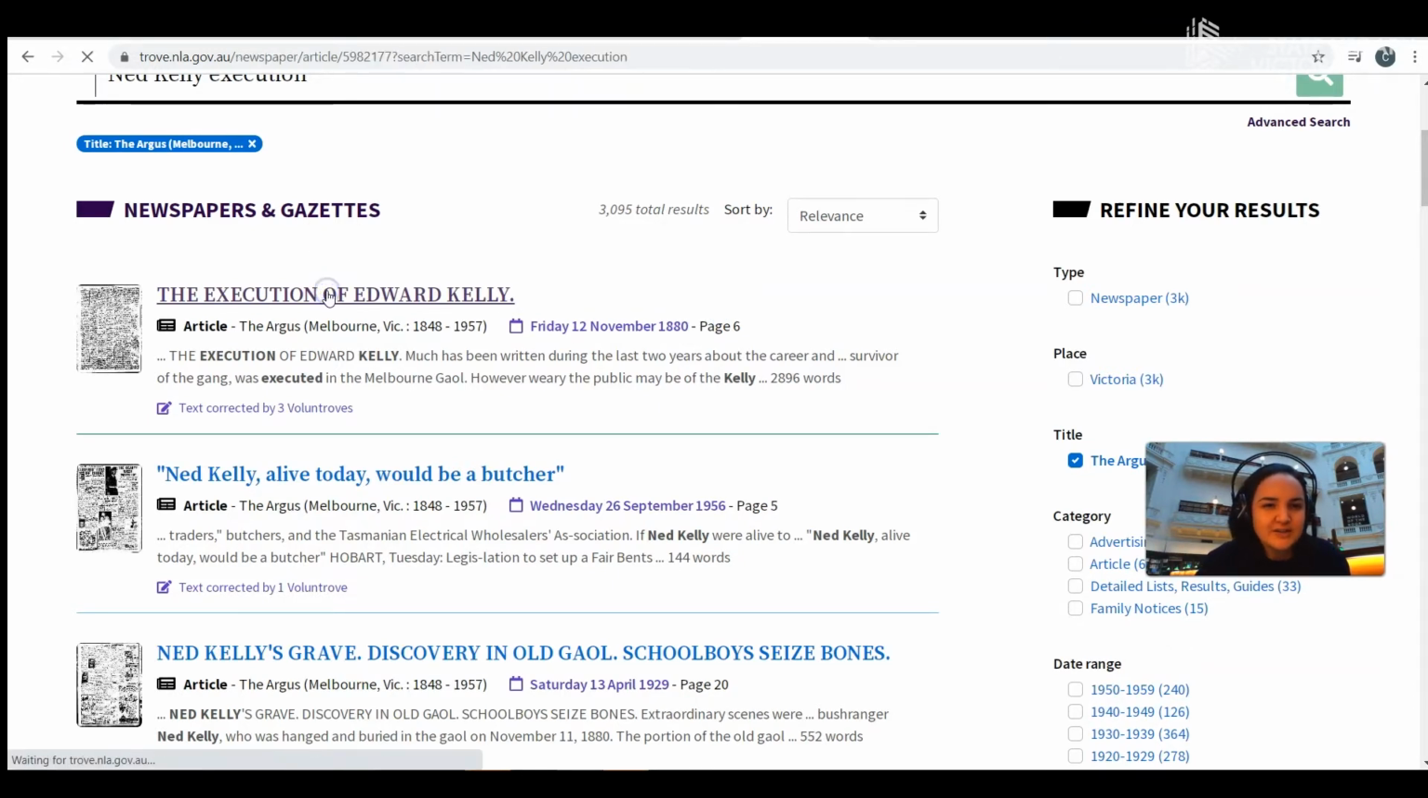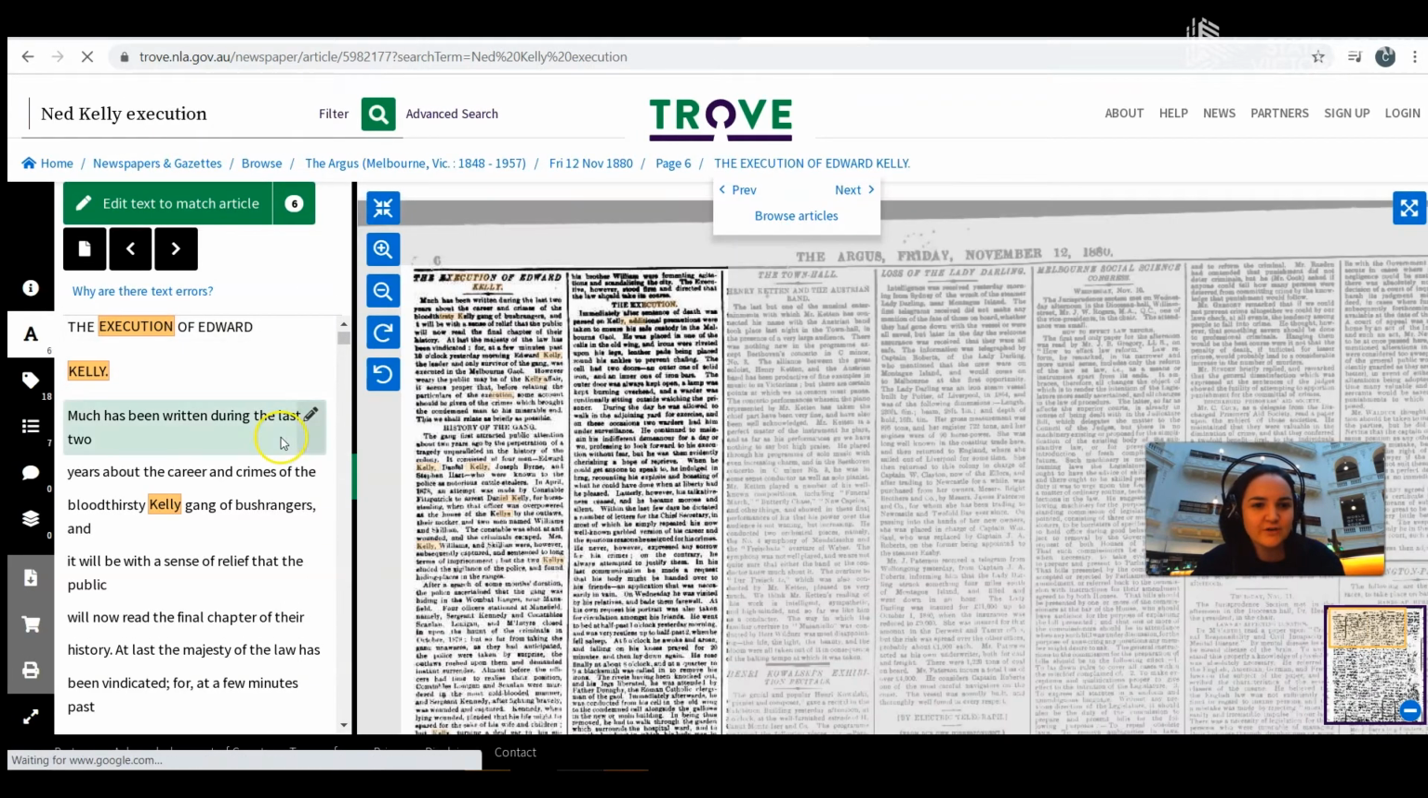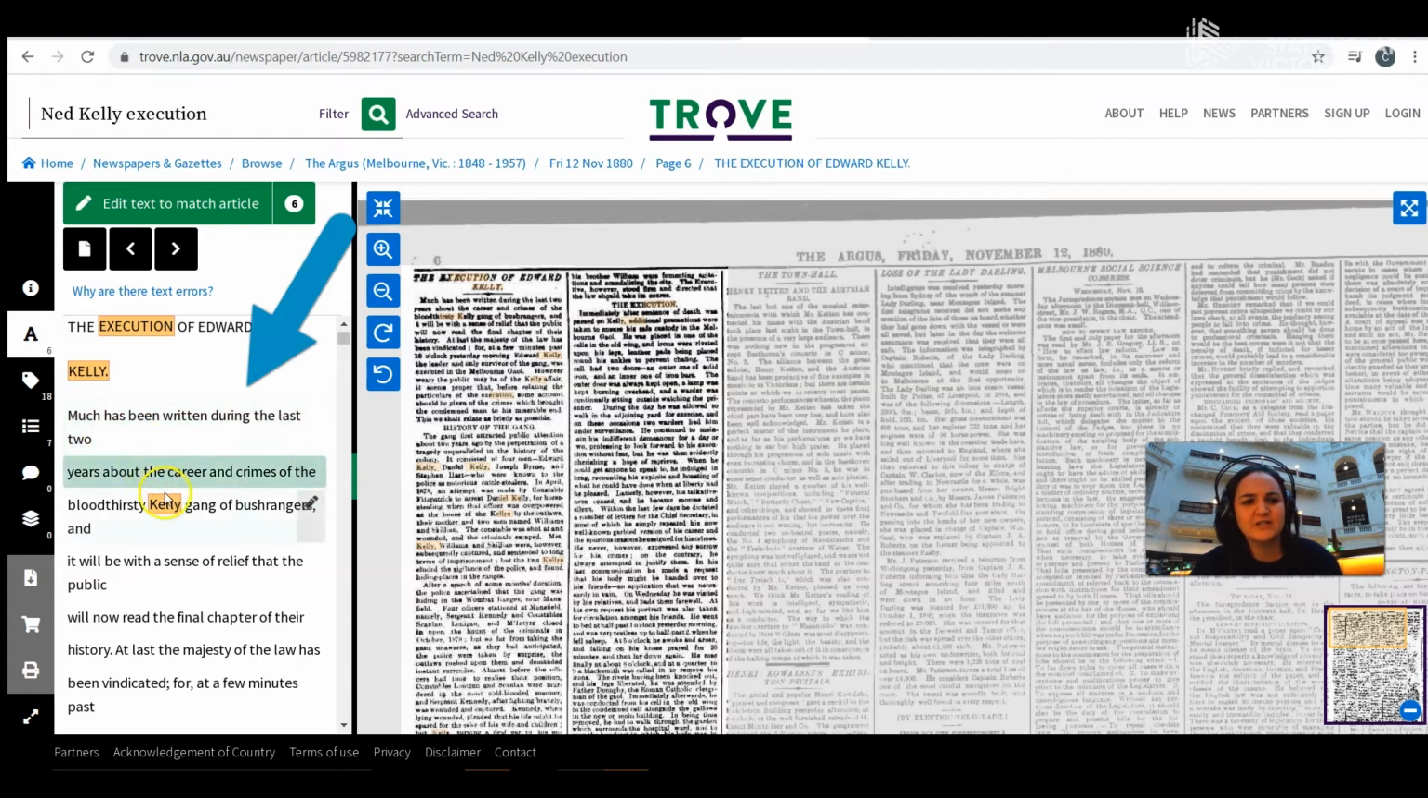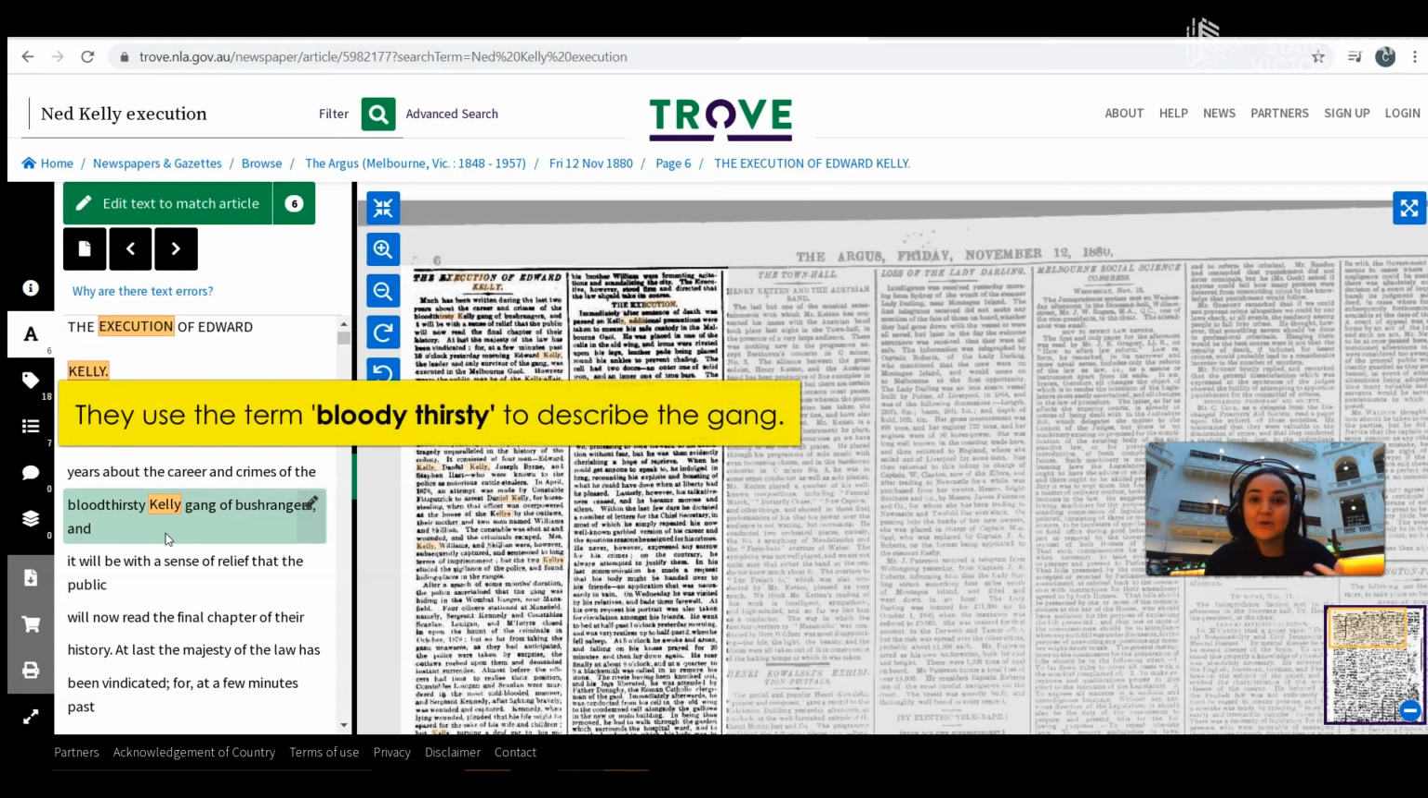So let's have a look at this one here, the first one, the execution of Ned Kelly. You can see here, "much has been written during the last 2 years about the career and crimes of the bloodthirsty Kelly gang." So you can see this newspaper article is painting the Kelly gang as really bloodthirsty, really kind of horrible people, and there's contradictory information to that in other places. So it's really interesting to see how Ned Kelly and the gang was viewed by the public and how they were being portrayed through the media.